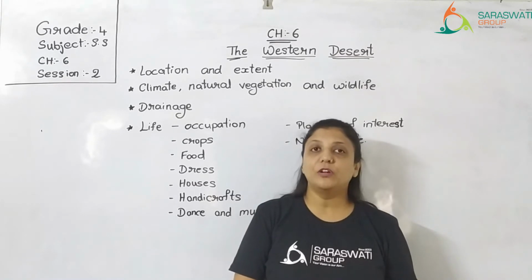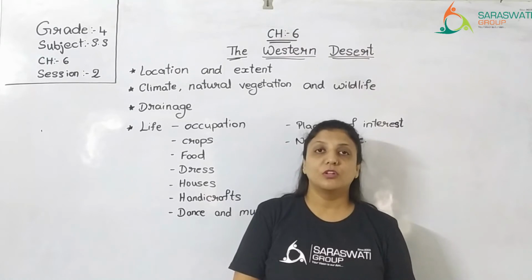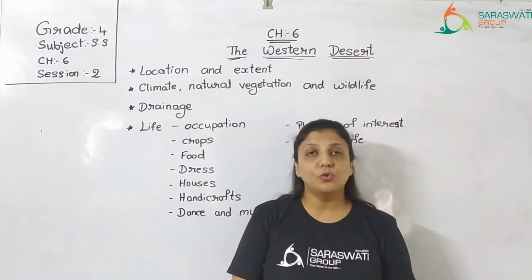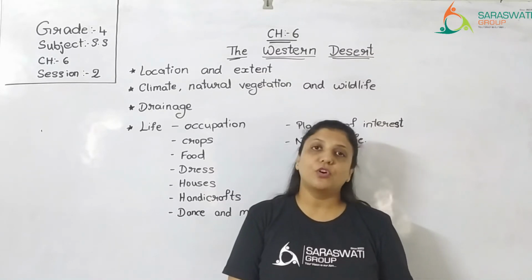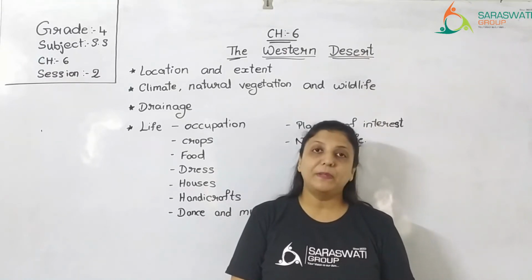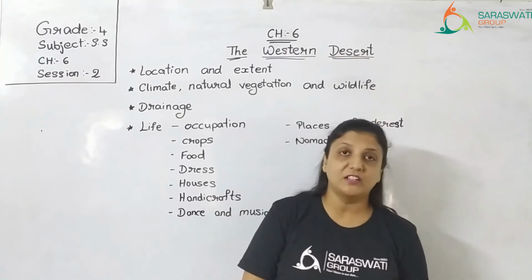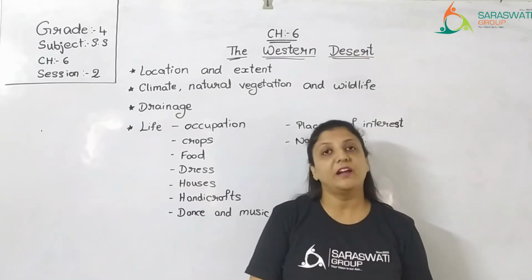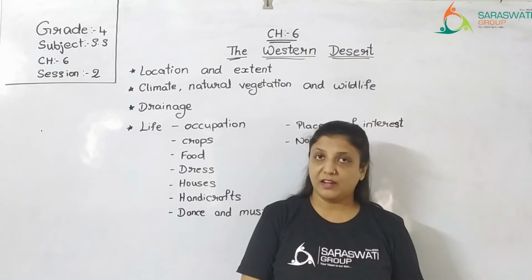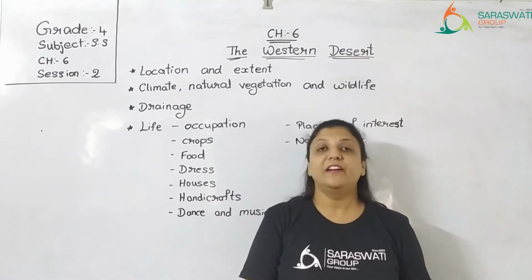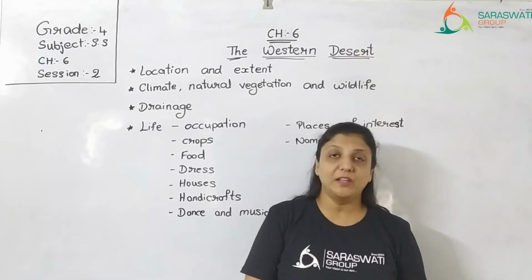To satisfy your basic needs, that is to buy food, to buy clothes, your house, etc. So any activity you do to earn money is called your occupation. The main occupation of people living in desert are agriculture and rearing animals such as sheep, goat and camel. One is agriculture that they do. They are normally farmers. And second one is rearing of animals.